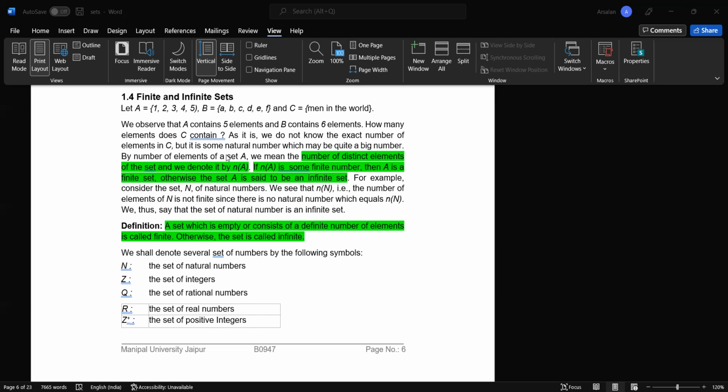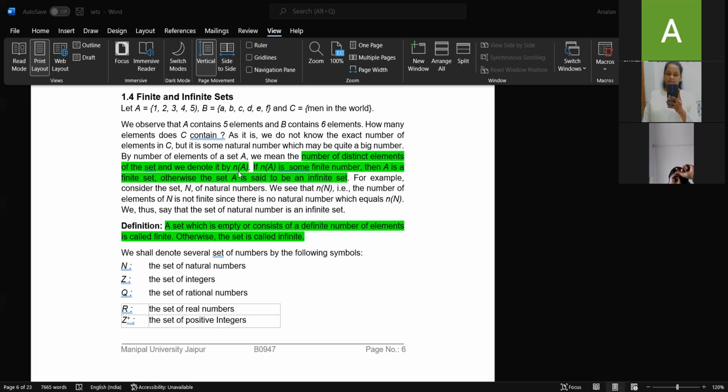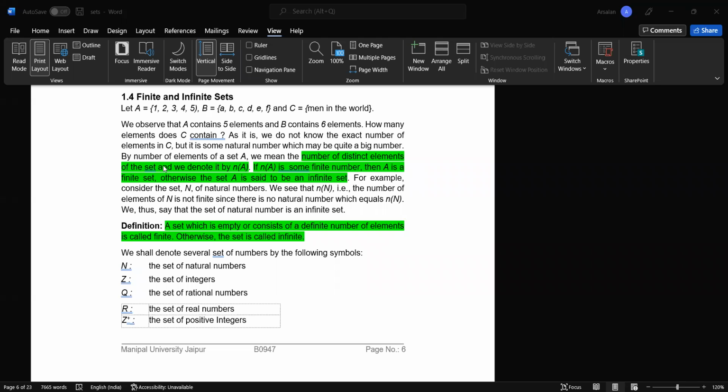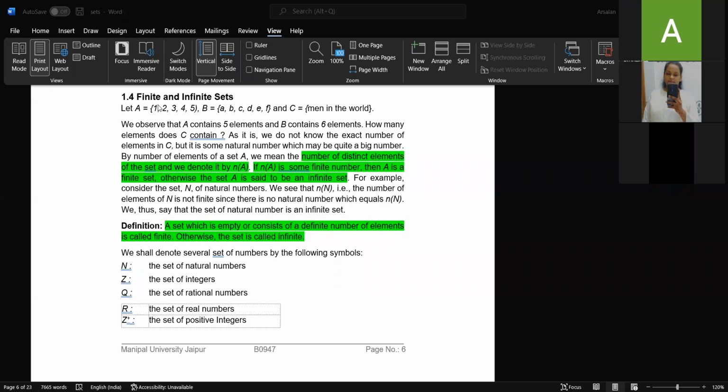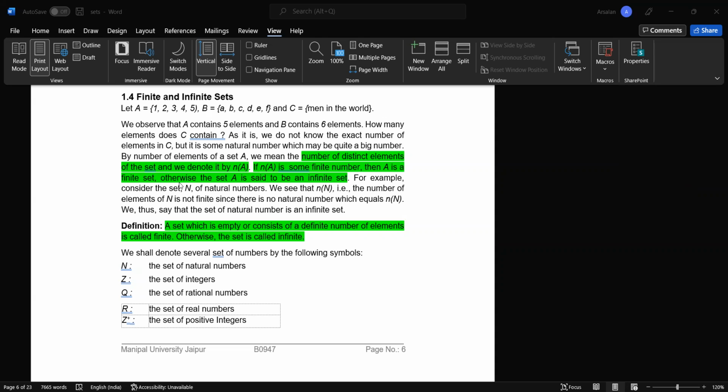If you want to know the number of elements in A, we use this notation: n(A) = 5. If n(A) is some finite number, then A is a finite set. As we know that n(A) is equal to 5, and 5 is a finite number, we can write it down, so it is a finite set. Otherwise, the set A is said to be infinite.